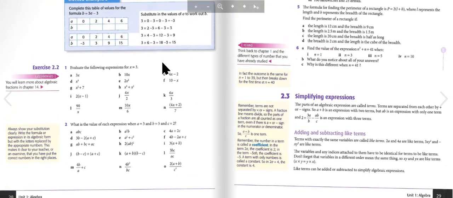Question number 2. What is the value of each expression when a equals 3 and b equals 5 and c equals 2?